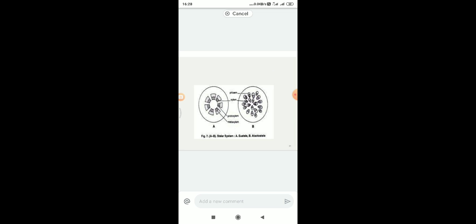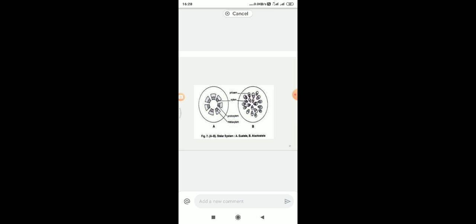So this is the advanced characteristic of the stele part. It is present in all dicotyledons and gymnosperms having the eustelic stele. And the second one, B, is the atactostelic. Atactostele is present in monocots only.